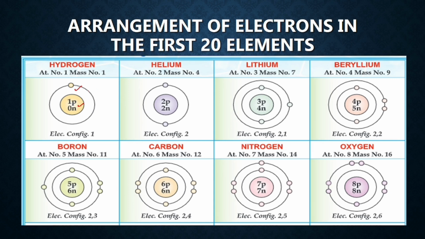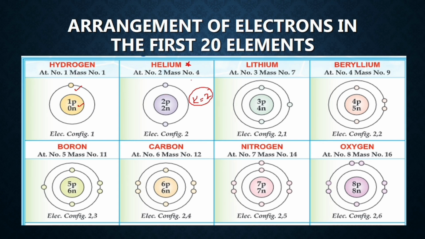Similarly, as you move along the periodic table, the K shell gets filled in helium. So helium is a noble gas. It's a noble gas because here K is full. You cannot accommodate more than 2 electrons in the K orbitals.